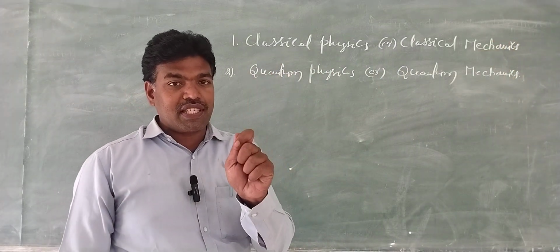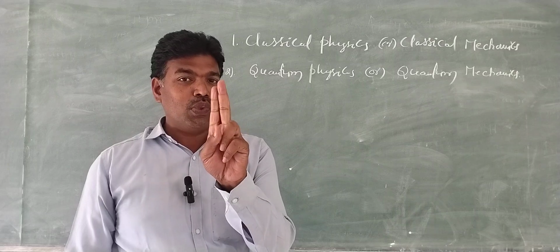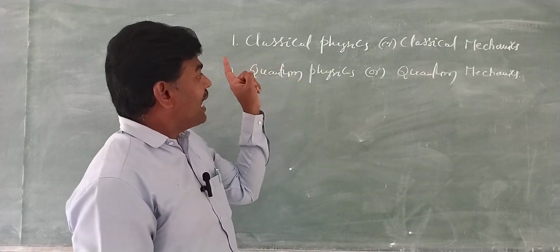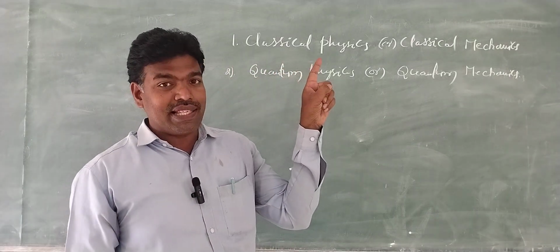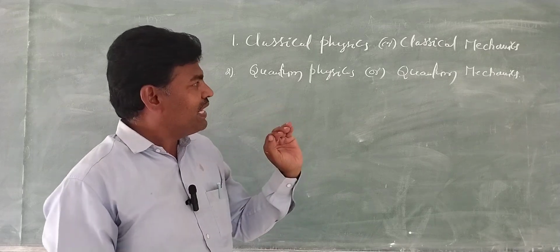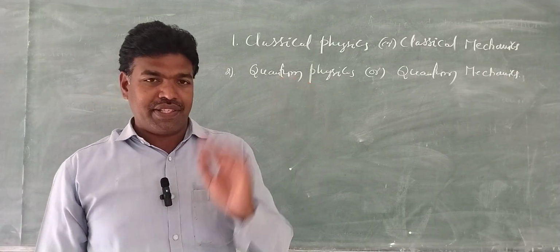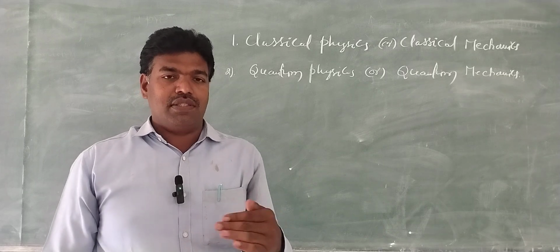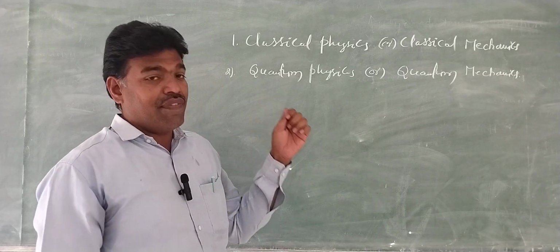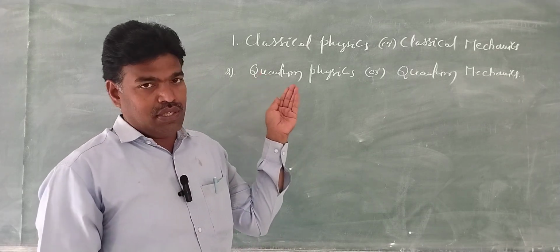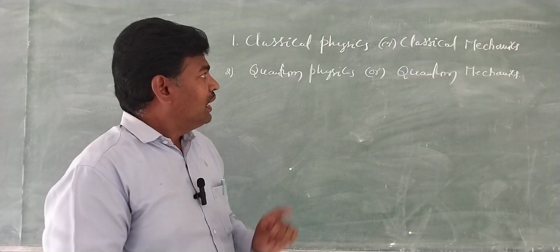The subject physics is broadly classified into two branches: classical physics or classical mechanics, and the second one is quantum physics or quantum mechanics. Now let us see the definitions of these branches, right?